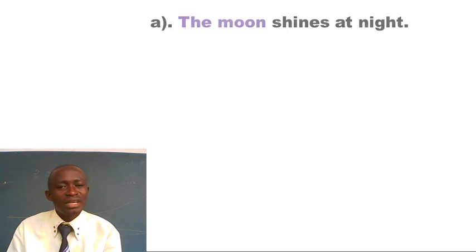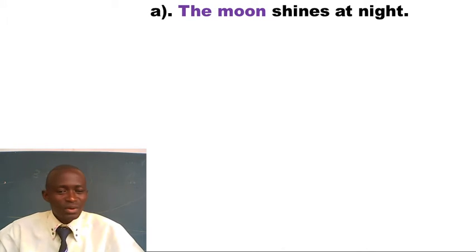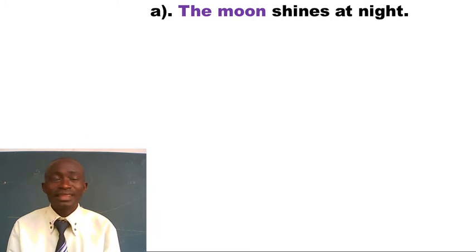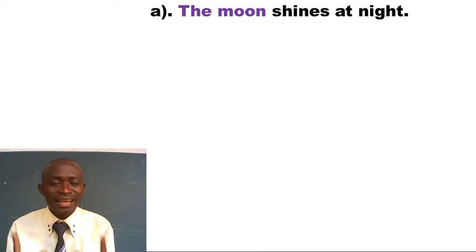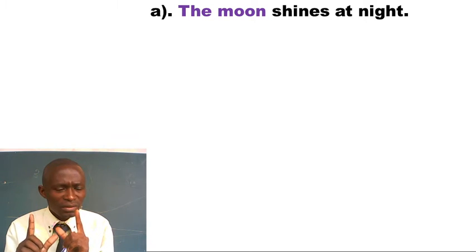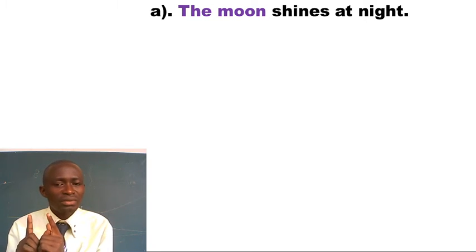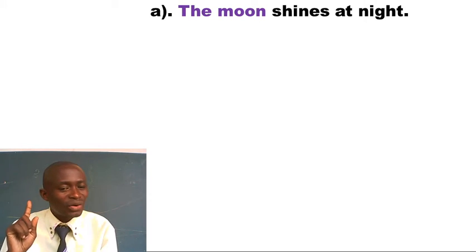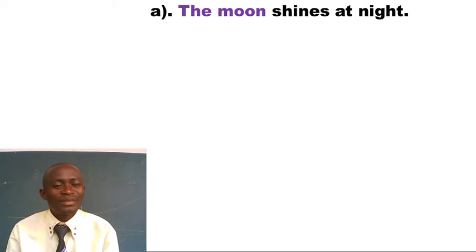Friends, I want to take you through the next bit of it, constructing a sentence using such a word. I can say the moon shines at night. This is true. The moon shines at night. I have introduced the object, the noun moon, with the article the. Why? It is the only thing we know.